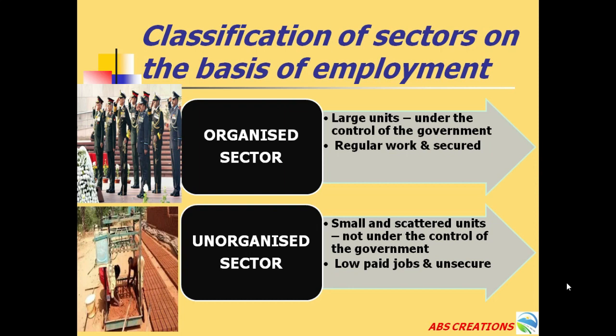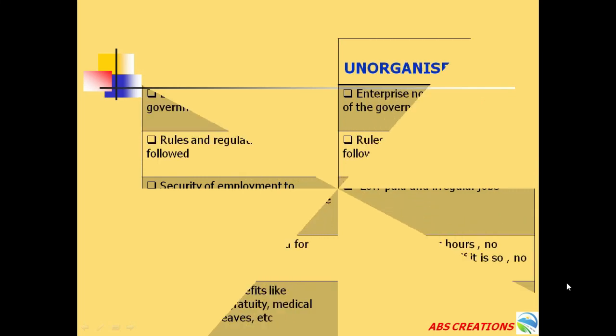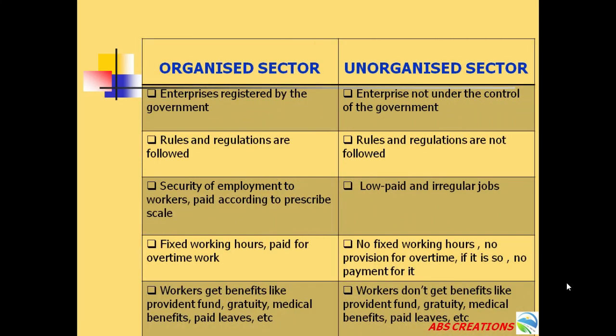Organized sectors are the enterprises or places of work where the terms of employment are regular and secured. Whereas unorganized sectors are small and scattered units which are not under the control of the government. They are paid low and they are insecure. So now we'll see the comparison of organized sector and the unorganized sector. Organized sector are the enterprises which have been registered by the government. Unorganized sector are the enterprises which are not under the control of the government.